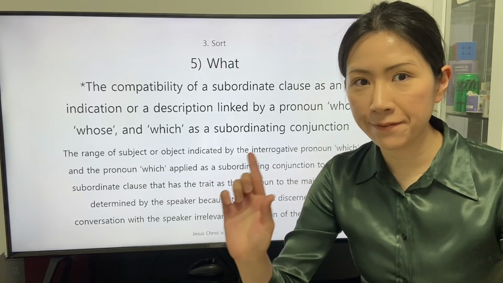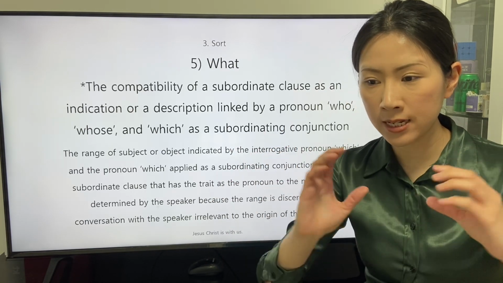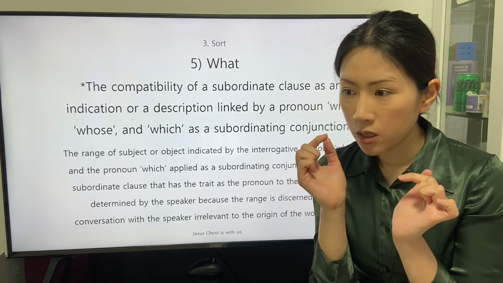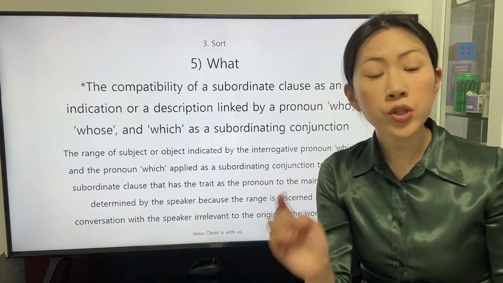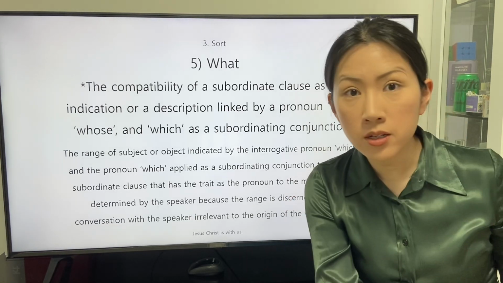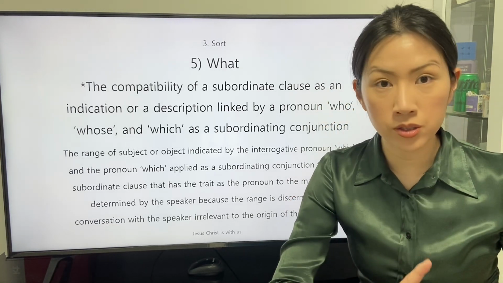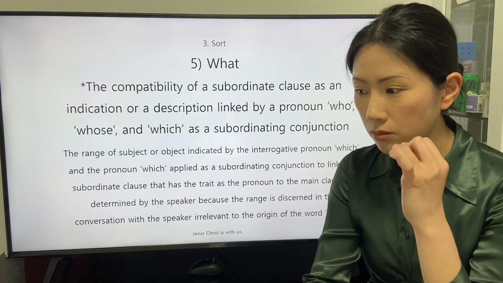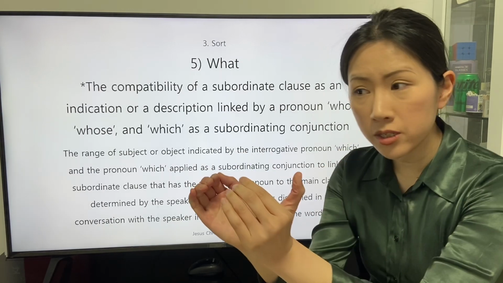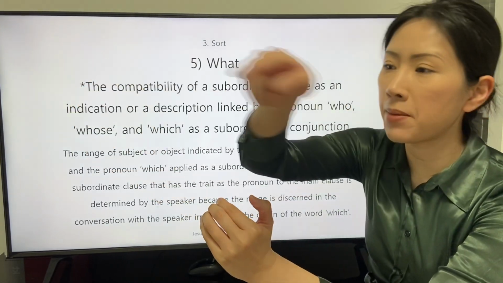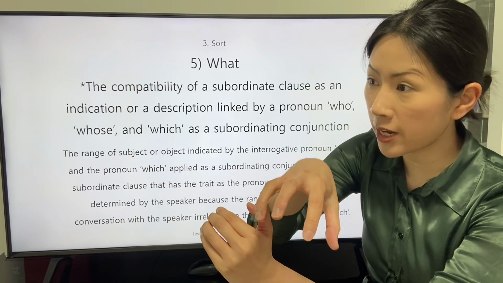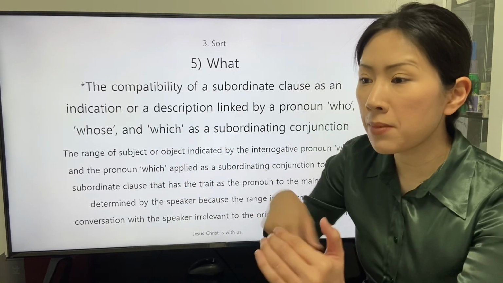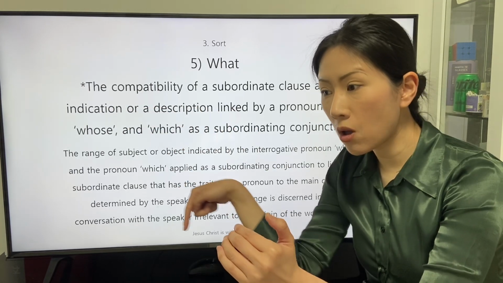The interrogative pronoun which and the subordinating conjunction which to link the subordinate clause that has the trait as a pronoun indicate a part of the predetermined range of subject or object. The predetermined subject or object